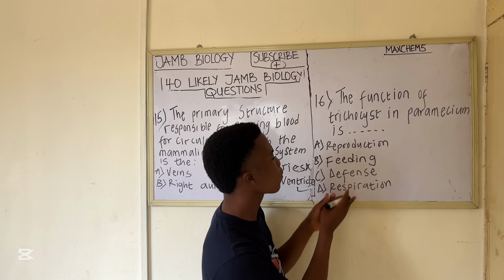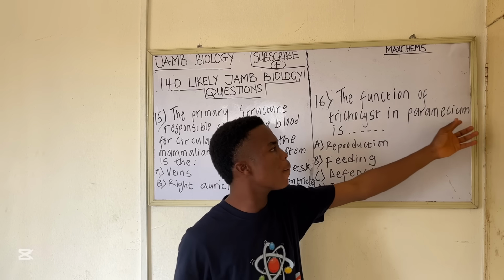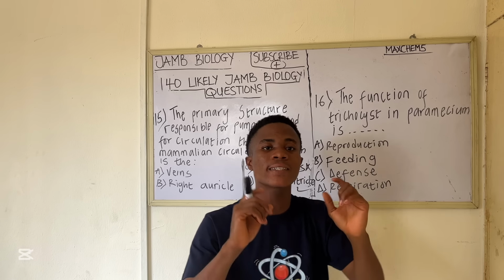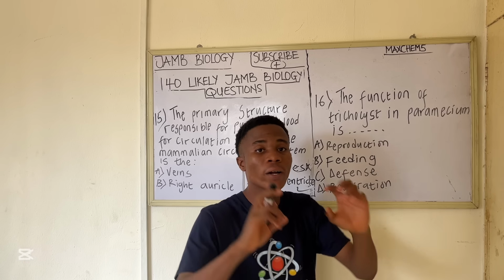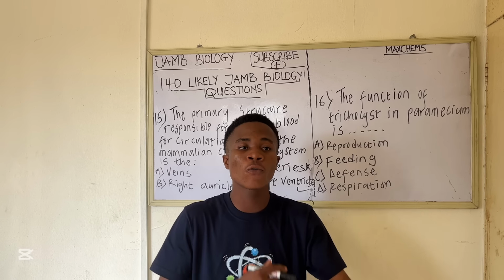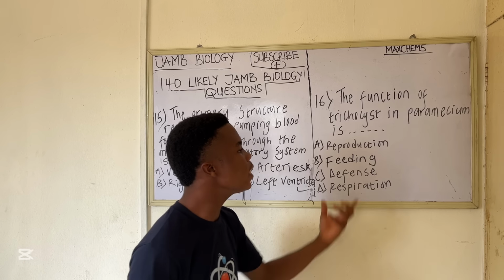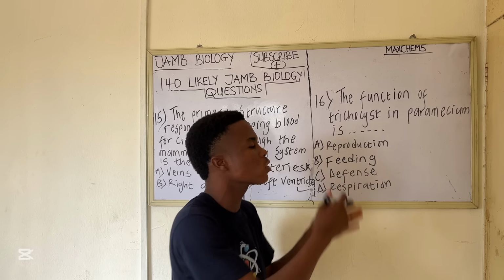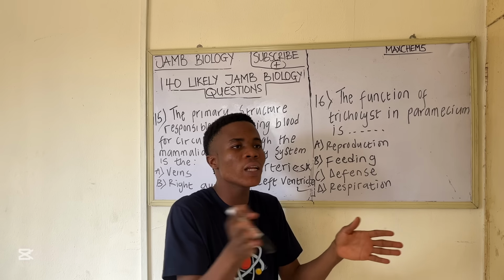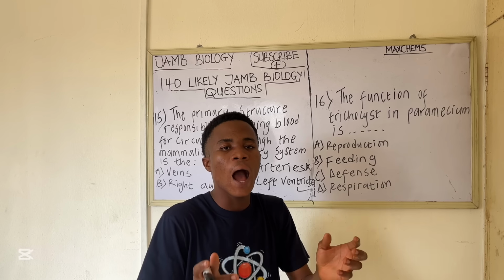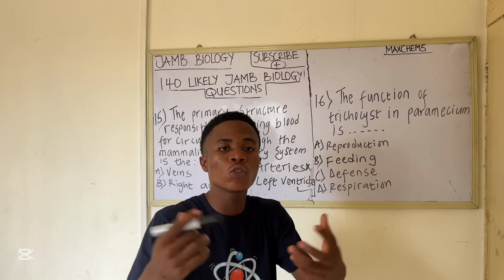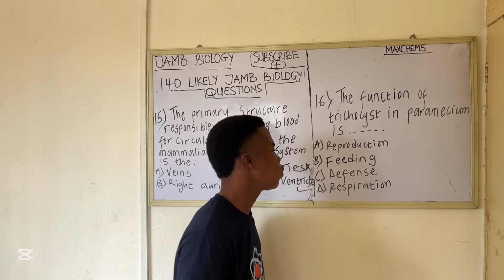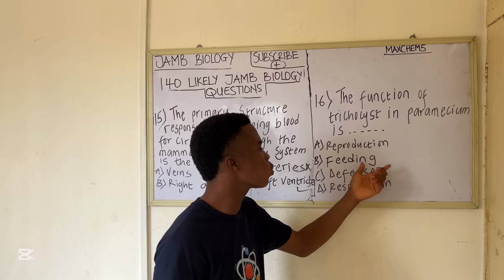So feeding in Paramecium is carried out by the cilia. Cilia is the same locomotory organelle, the organelle that Paramecium uses for movement. You understand? The Paramecium uses cilia to create a water current, which allows food particles like bacteria to enter the oral groove. So trichocyst does not function in feeding.